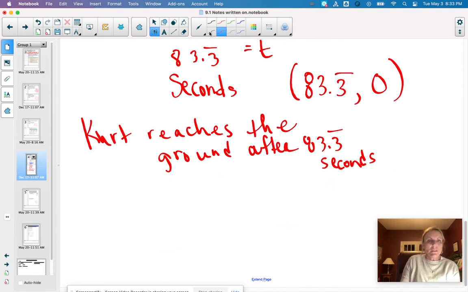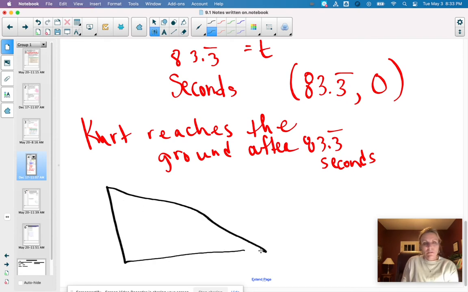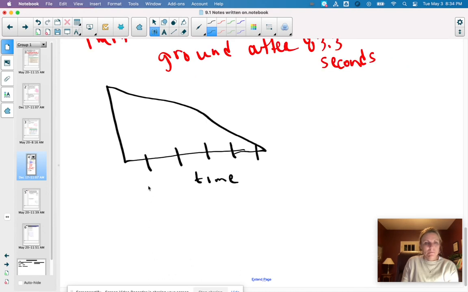And if we do a quick sketch of the graph of that, so 20, 40. This is time, and height.